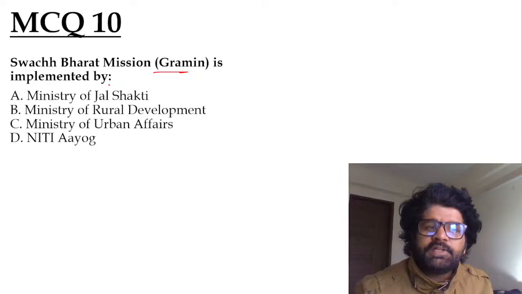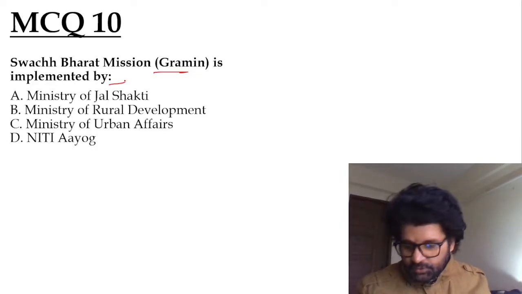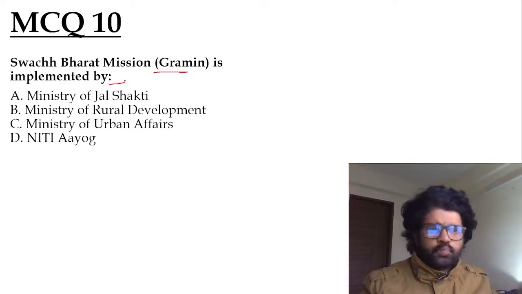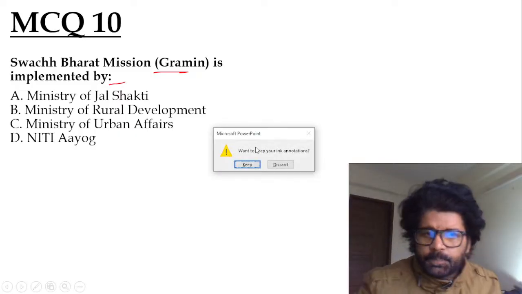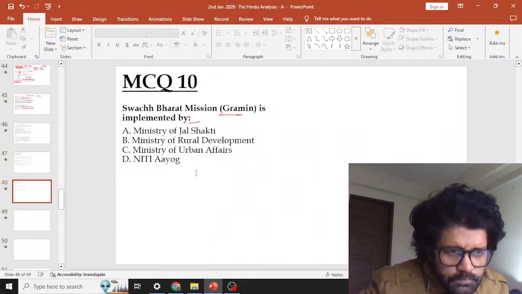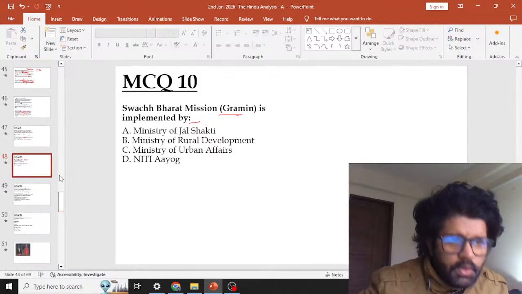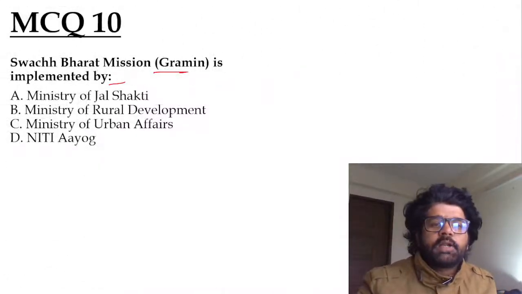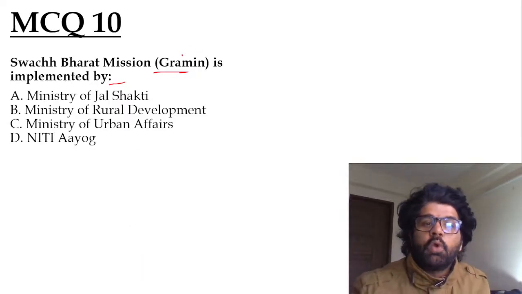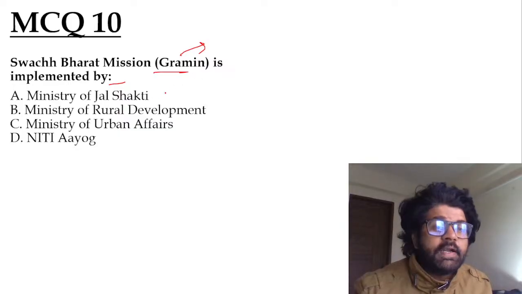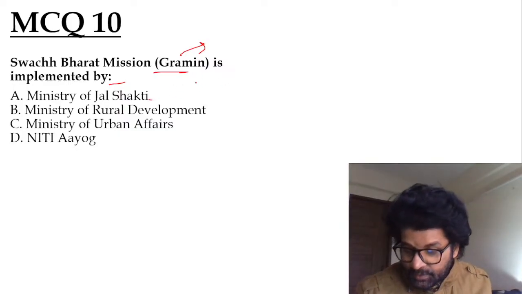MCQ 10. Swachh Bharat Mission Gramin is implemented by which ministry? Swachh Bharat Mission Gramin is implemented by the Ministry of Jal Shakti. Earlier, it was implemented by the Ministry of Drinking Water and Sanitation. That Ministry of Drinking Water and Sanitation merged with the Jal Shakti Ministry. So the answer is as stated by Harshini, Nisha Gitika, Rishi, Anandu, Jivan, and Iltu.